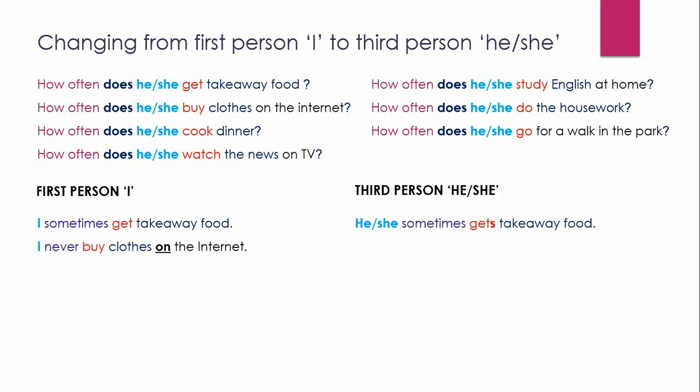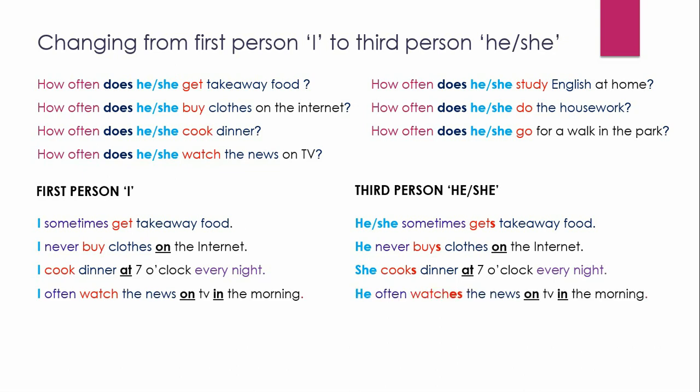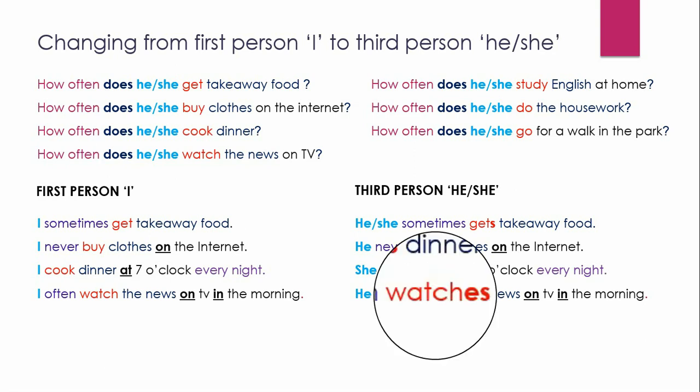I never buy clothes on the internet. He never buys clothes on the internet. I cook dinner at 7 o'clock every night. She cooks dinner at 7 o'clock every night. I often watch the news on TV in the morning. He often watches the news on TV in the morning. Notice the pronunciation there of watches.